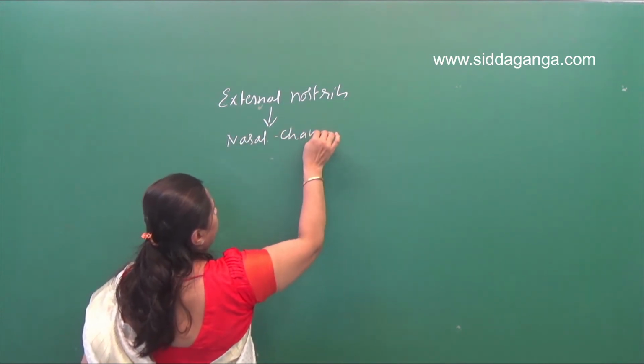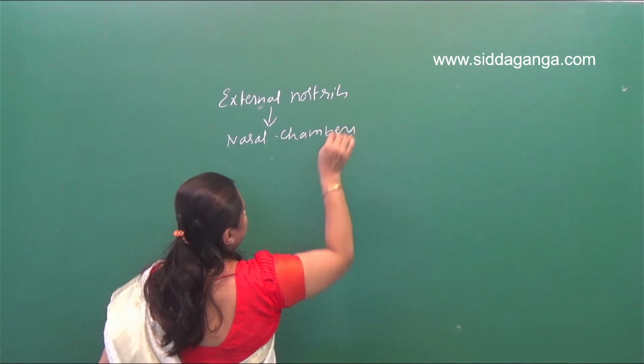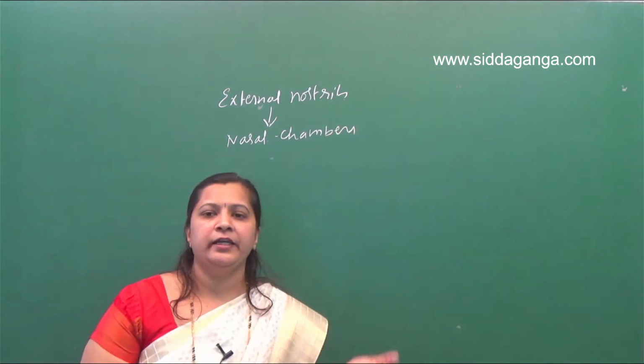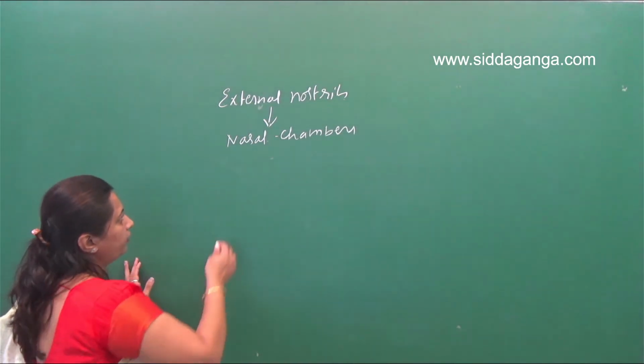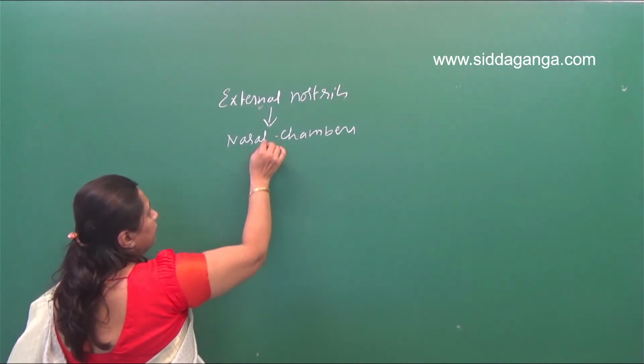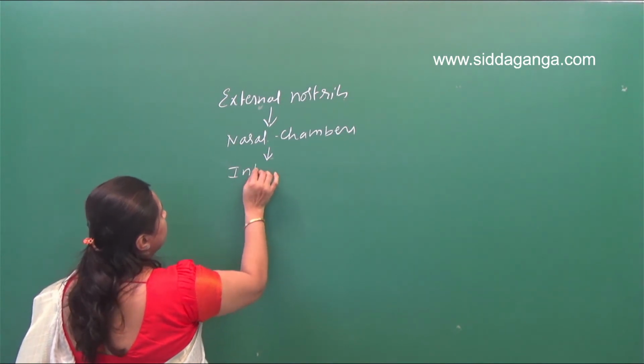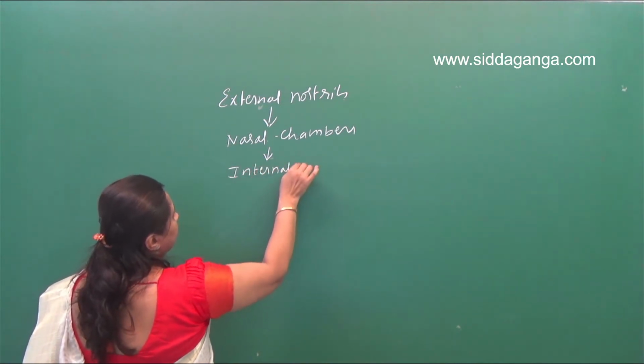The external nostrils lead internally to a nasal passage or nasal chamber, which in turn opens into the internal nares, or internal nostrils.